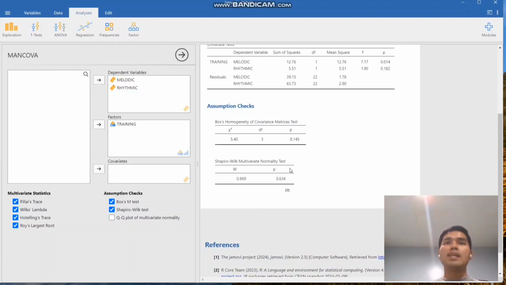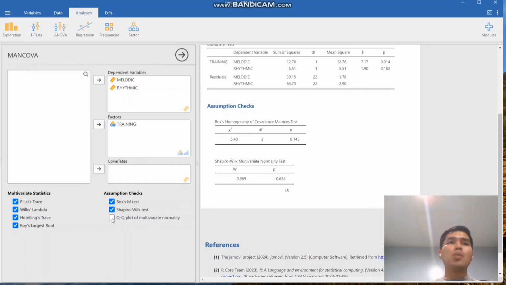So in here, as you can see, the p-value is 0.634. This simply suggests that we fail to reject the null hypothesis. When we perform a hypothesis test for normality, the null hypothesis would always suggest that the data is normal. So the 0.63, suggesting that we fail to reject the null hypothesis, simply implies that the data follows a normal distribution. So with respect to our data set here, it follows a normal distribution.